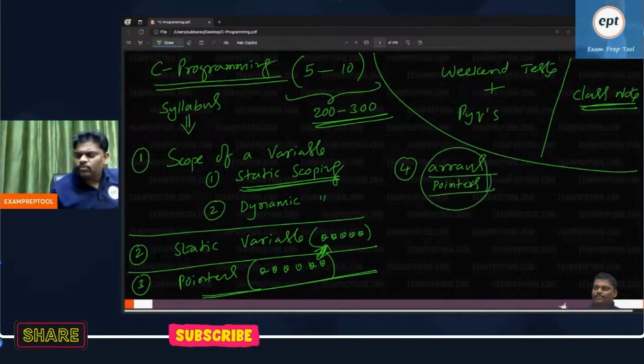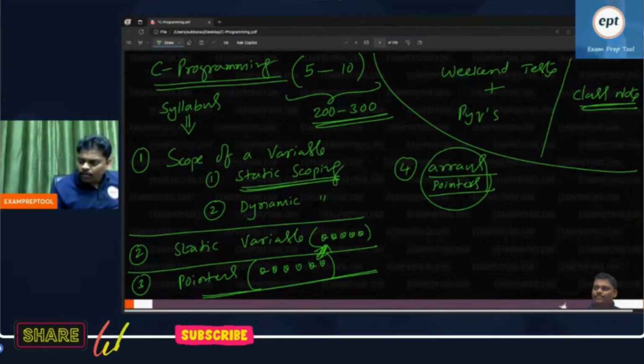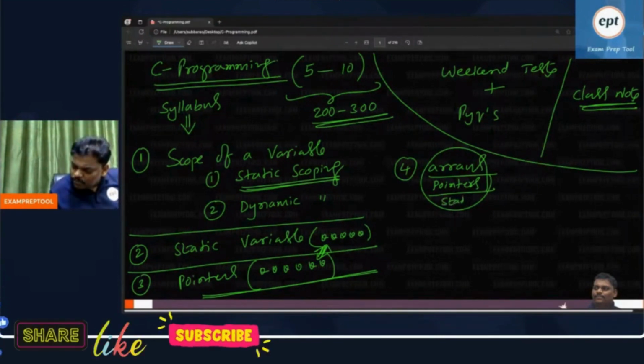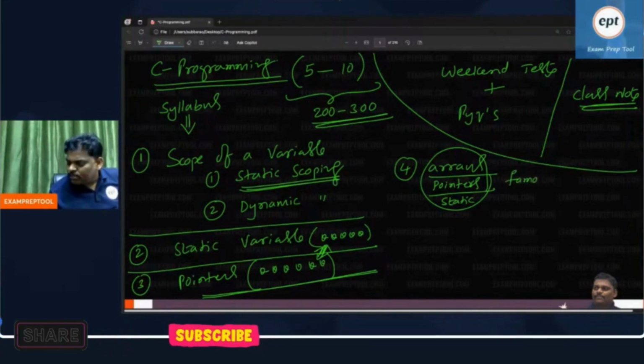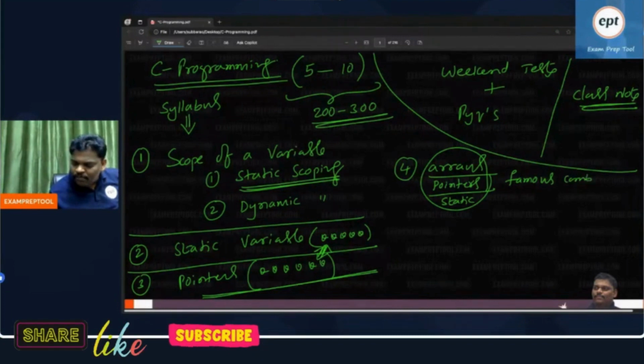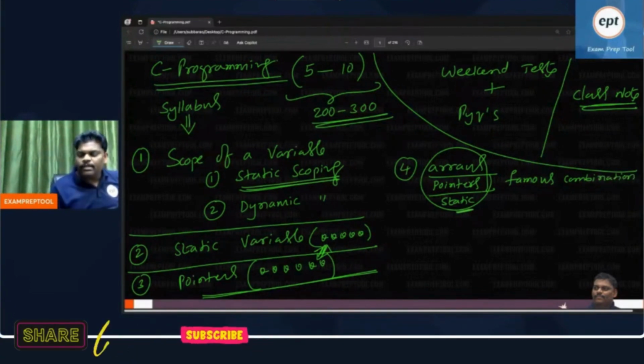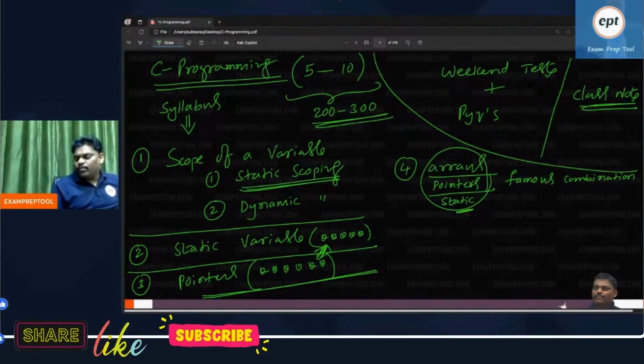They will give mixing also. And one more thing, they will add the static variable also. This combination is the famous combination: only array, or only pointer, or only static variable, or pointer and static variable, or array and pointer. I don't know why they like that much. Mostly this combination will come in the exam: arrays, pointer, static variable.